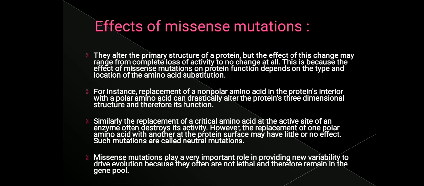In another case, if the replacement of an amino acid happens in the active site, then it will destroy the enzyme activity or the protein activity. However, the replacement of one polar amino acid with another at the protein surface might have no effect at all. That type of mutation we call a neutral mutation. Even if there is a change in the amino acid on the protein surface and the protein still functions normally, then this type of mutation we call a neutral mutation.